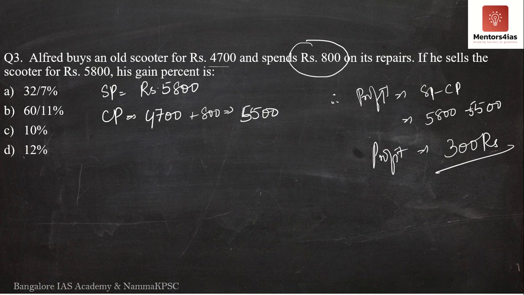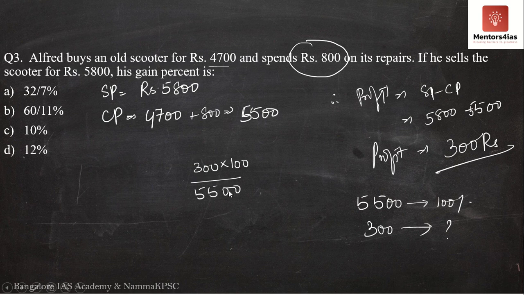So, I did tell you while giving you the introduction to profit and loss, the gain percentage or loss percentage is always with respect to the cost price. So, if cost price, that is 5,500, is 100%, then what is the profit percentage? So what will we do here? We will cross multiply. We have 300 into 100 divided by 55 into 100. So 100, 0 and 0 gets cancelled.